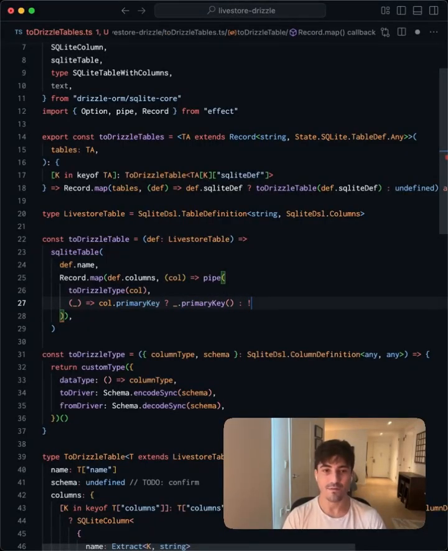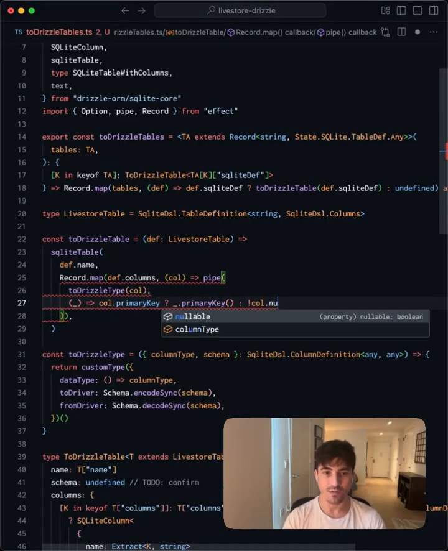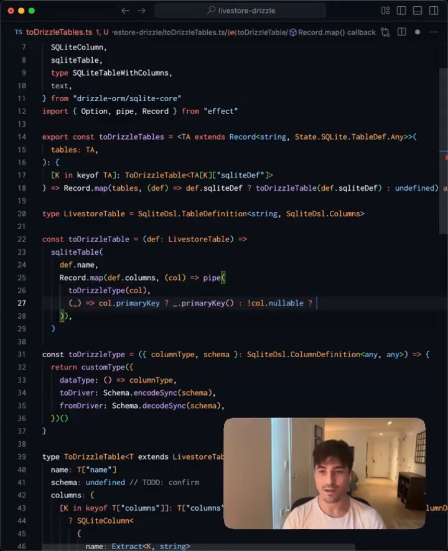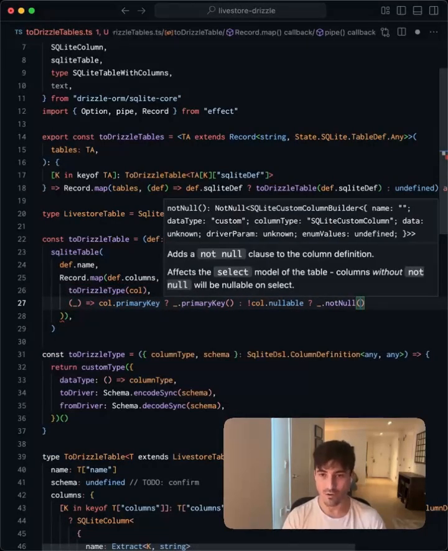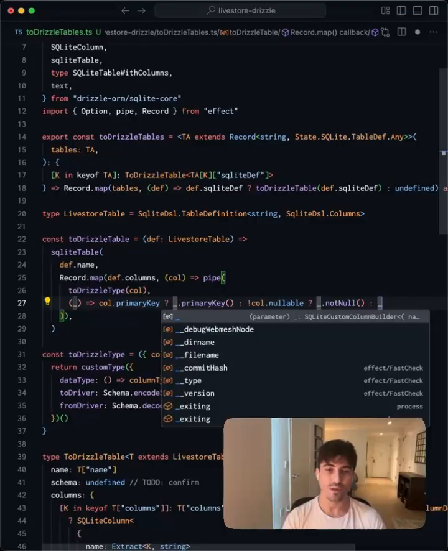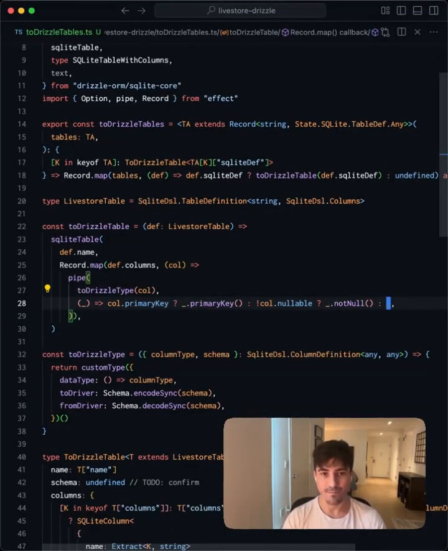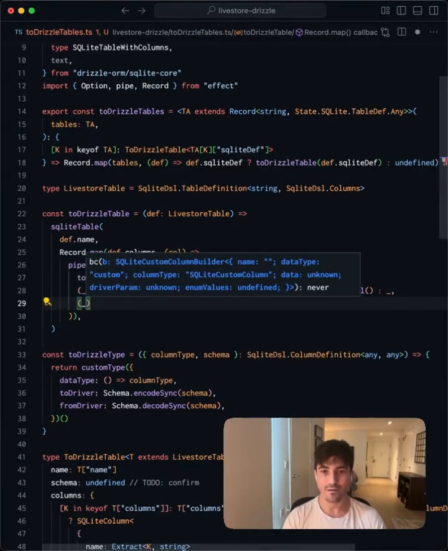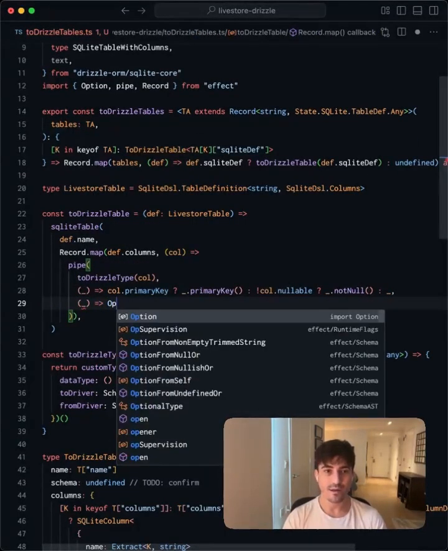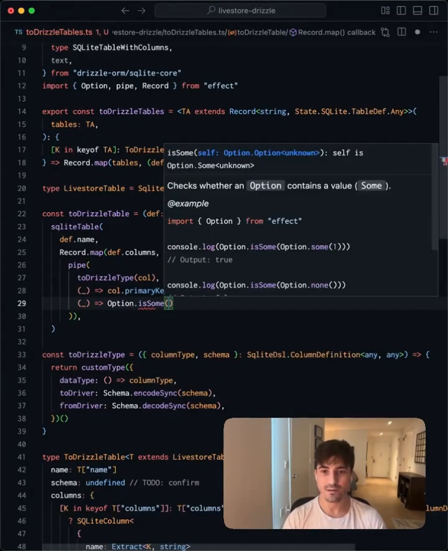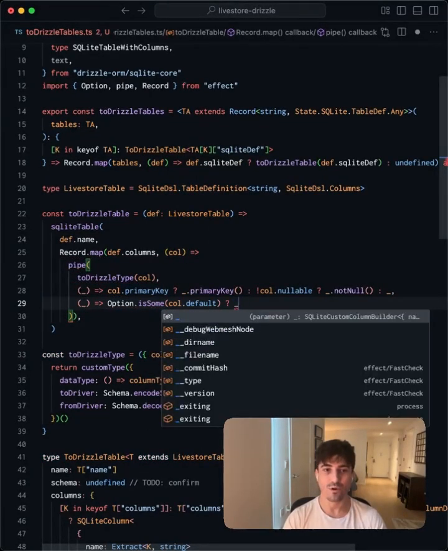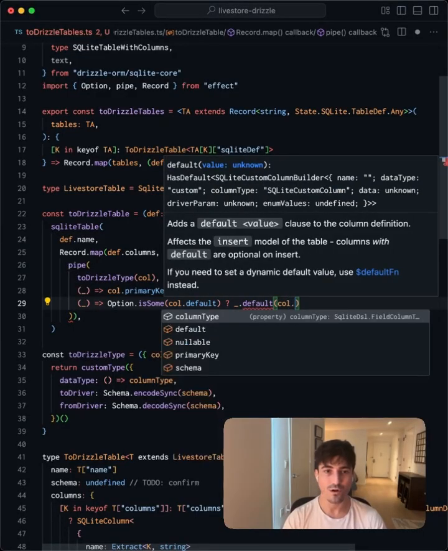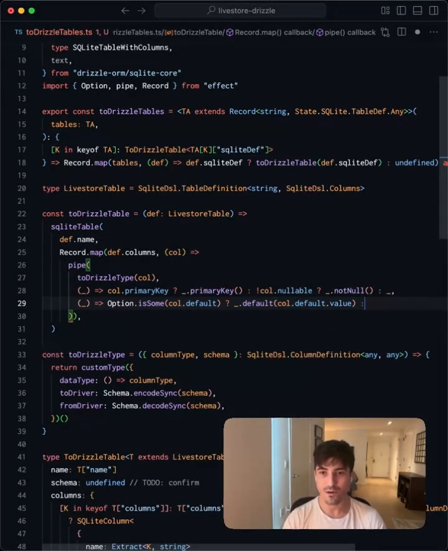Otherwise, we're going to want to see if the column is not nullable, and if it's not nullable, then we're going to apply notNull. Otherwise, we just return the type as is. And finally, we're going to check if there is a default. And if there is, then we're going to set the default equal to call.default.value. Otherwise, we leave it as is.